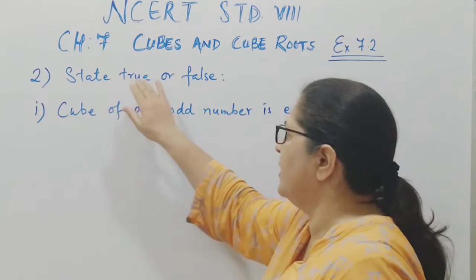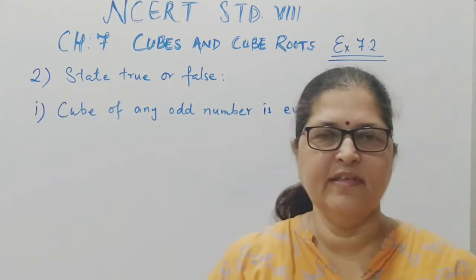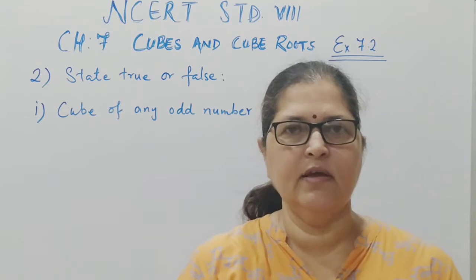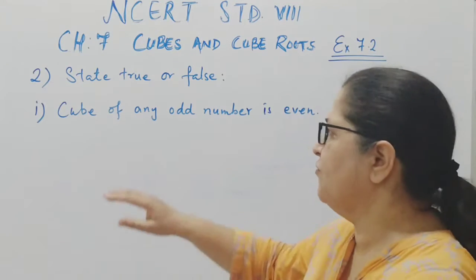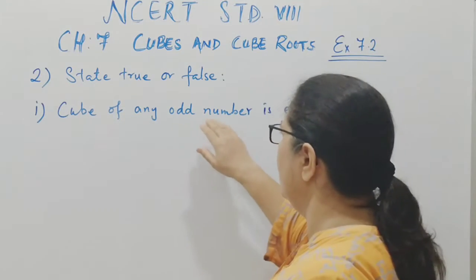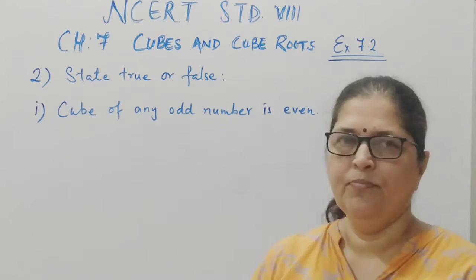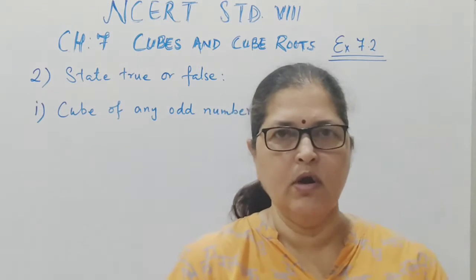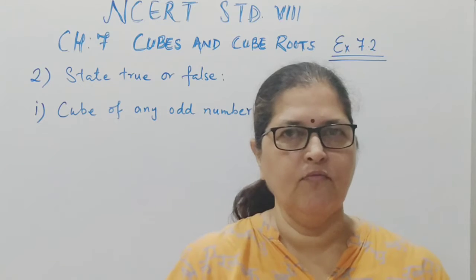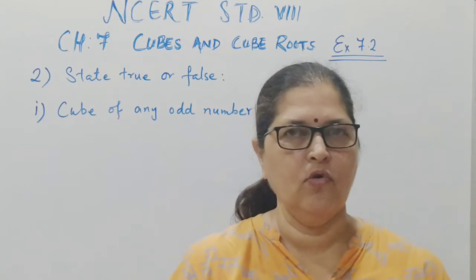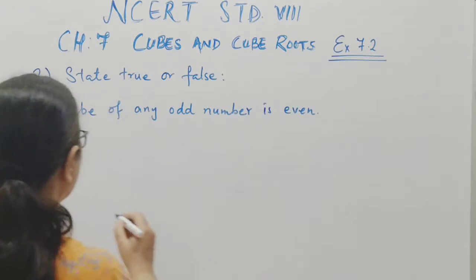The question is state true or false. It has 7 statements. We have to check whether they are true or false. The first one: cube of any odd number is an even. So we have odd numbers which end with 1, 3, 5, 7 or 9. So let us check.